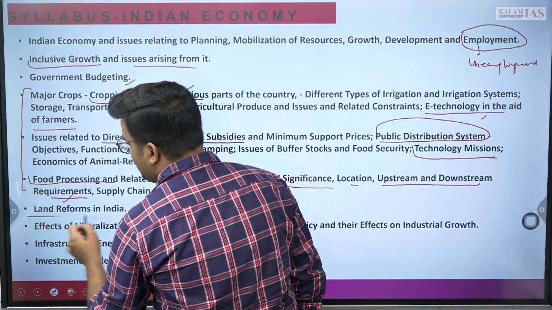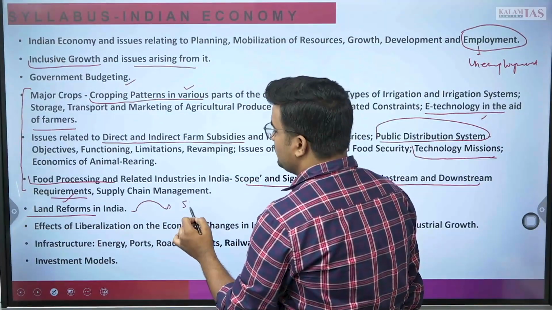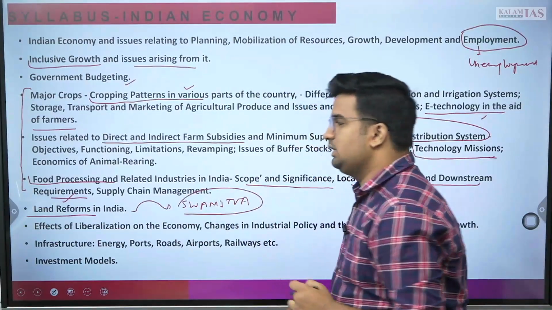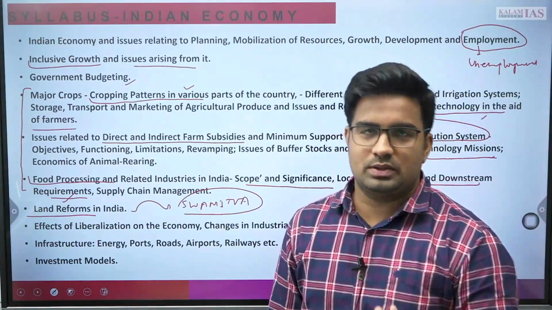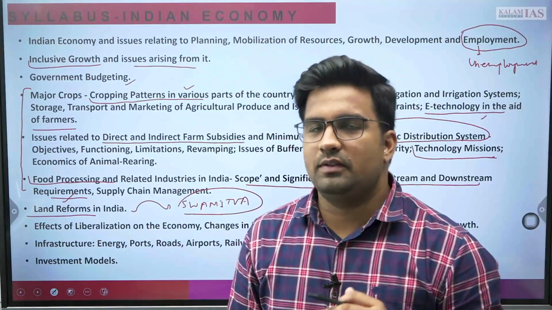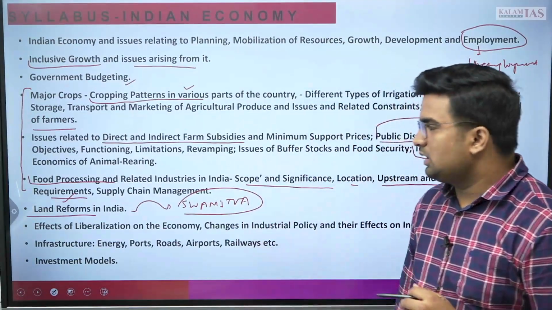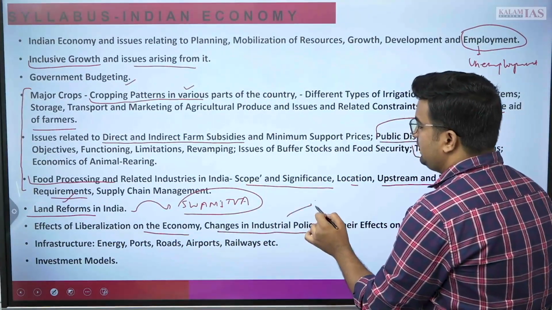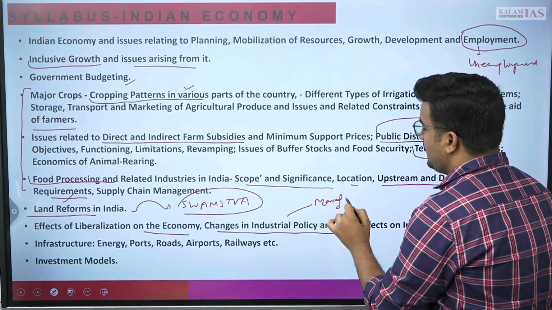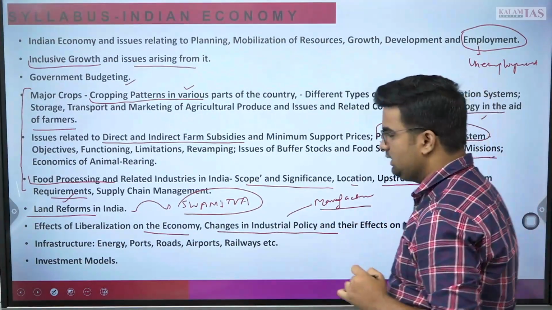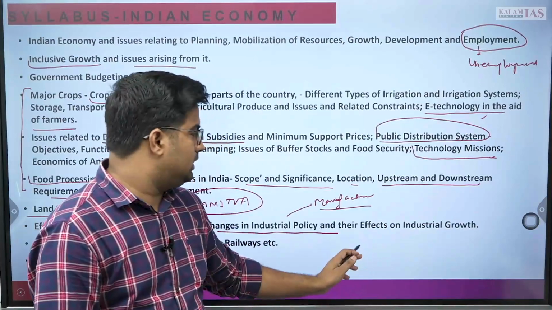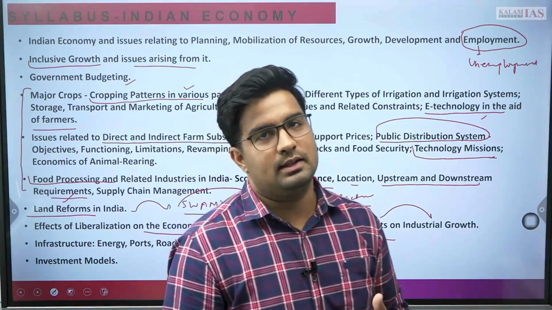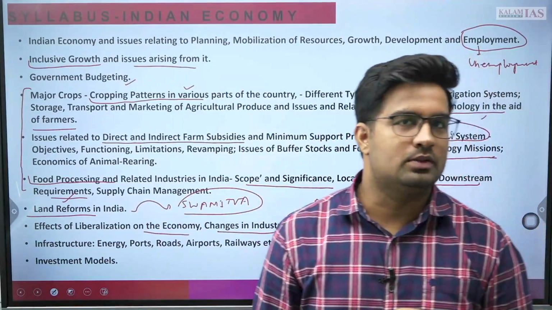This year they have asked about land reforms, and the reason being the Swamitva scheme and other land reform segments were there, and they have associated this part because it is a part in the economy syllabus. They have asked a question on it. Then effect of liberalization on the economy, changes in industrial policy. If I talk about the manufacturing question, can we add the question here in this part, right? And their effects on industrial growth. This industrial growth leads to economic growth and other aspects in the economy, and the question was based on this.